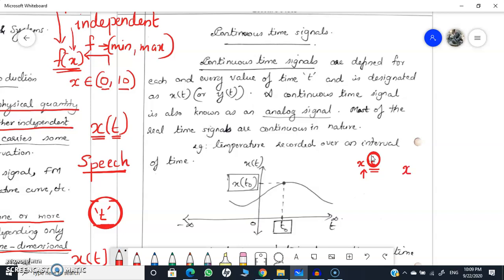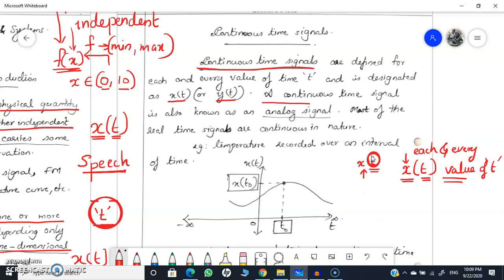So continuous time signal means x of t is a signal, x is the dependent variable, t is the independent variable, and this x is defined for each and every value of t, or every moment of time. If that is the case, then that signal is known as a continuous time signal. Okay, so a continuous time signal is defined for each and every value of time and is designated as x of t, y of t, like that it can be defined.